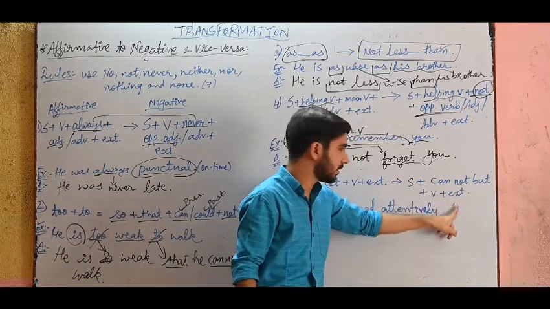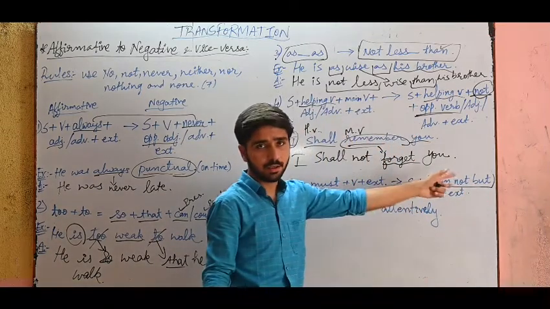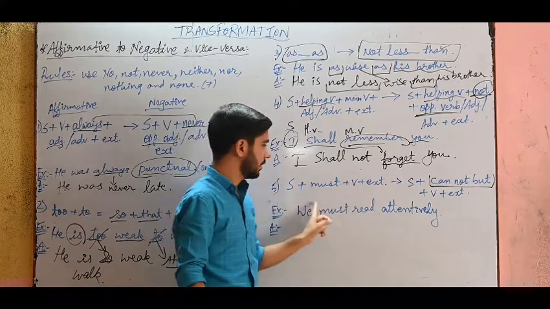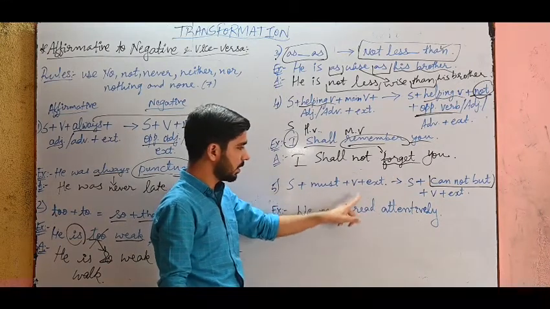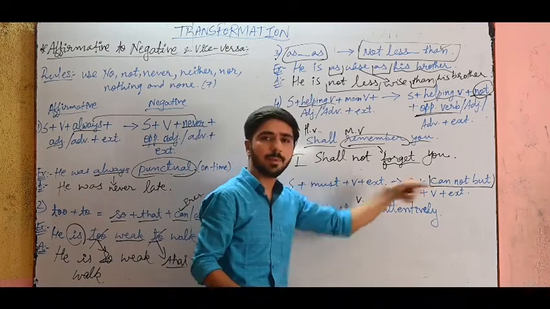Next, subject plus must plus verb plus extension is equal to subject plus cannot but plus verb plus extension. Don't forget this, cannot but should go together. Subject as it is, and must is there. The subject is we, must, the verb is read, this is the main verb, and the extension, the remaining part, is attentively.